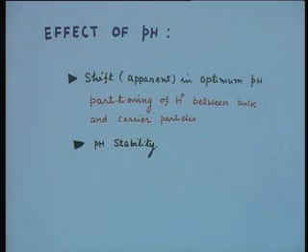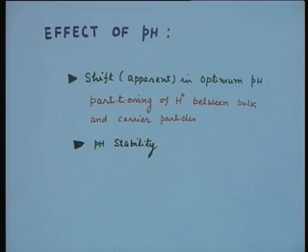So, there will be an apparent shift in the pH optimum, because we are not measuring the pH in the carrier particle, we are measuring the bulk pH. Even at a higher bulk pH, at the enzyme's active site the pH will be lower, so it is almost like an apparent shift in the optimum pH on the alkaline side. The reverse is true if you take a polycationic carrier, and the shift will be on the acidic side.